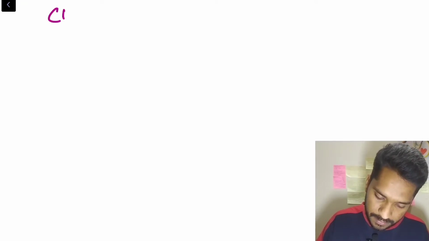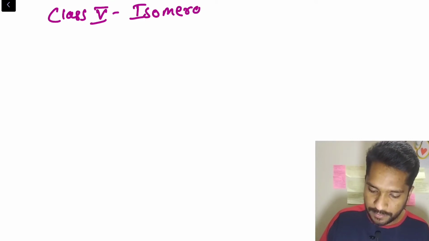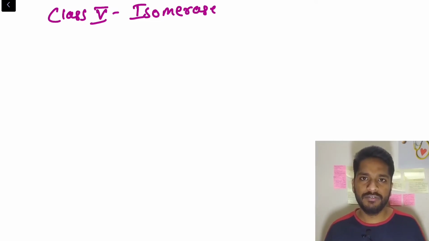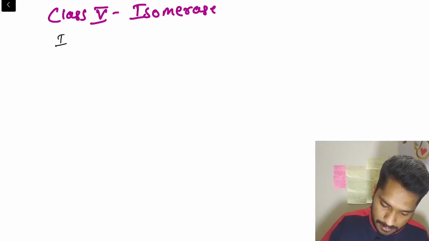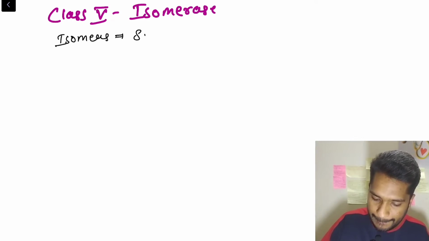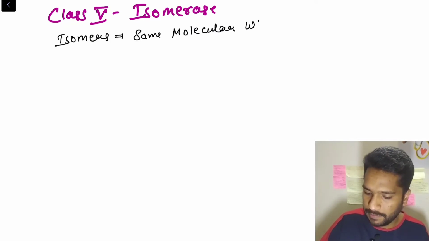Next we'll talk about the fifth one. Class 5 is I, meaning isomerase. There are a few combinations, two compounds which have the same molecular weight but different structure. So isomers: same molecular weight but different structure.